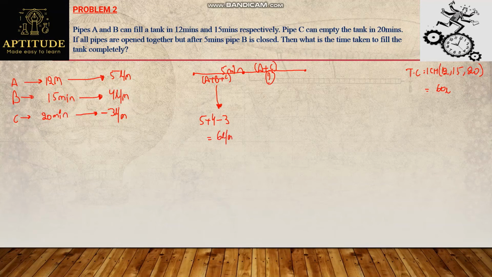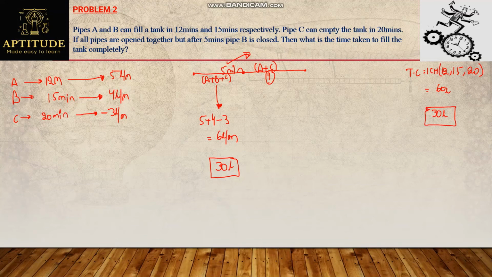So if all pipes are open together, they can fill 6 liters per minute in a tank, and they are open for 5 minutes. In 5 minutes, how many liters can it fill? Simply 5 into 6, 30 liters. So here, out of 60 liters, 30 liters were filled already in the 5 minutes. So the remaining will obviously be 30 liters.